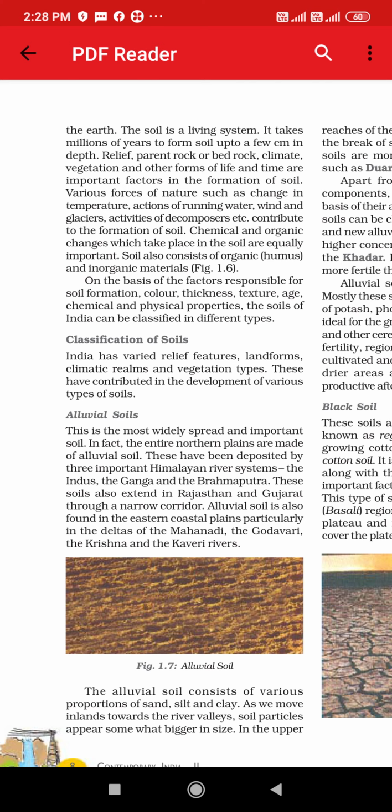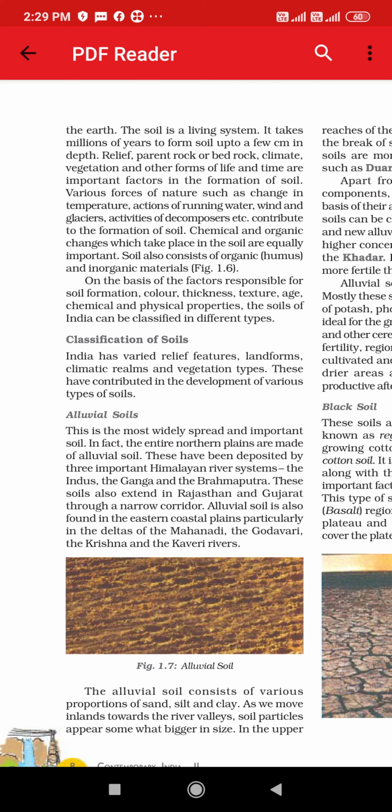First is alluvial soil, that I have told you just now, that this is the most widely spread and important soil. In fact, the entire northern plains are made of alluvial soil. Why are the northern plains made up of alluvial soil? It is because many rivers flow from the northern part, and why do those rivers flow? Because of the mountainous region. We know that when the glaciers melt, they form the rivers, and while the rivers flow, of course they will contain some alluvium deposits.